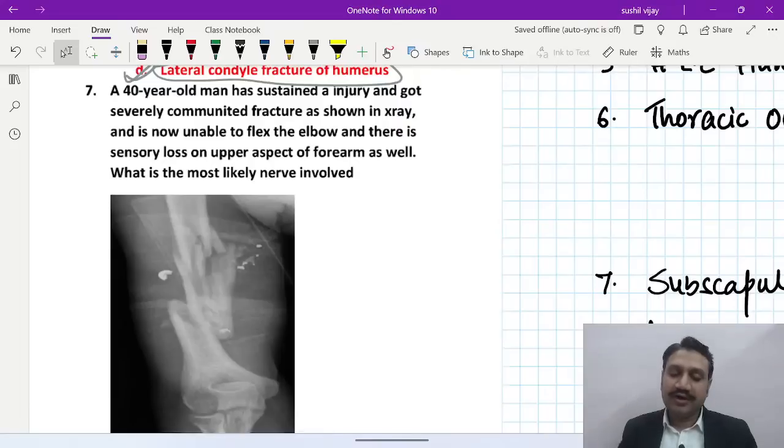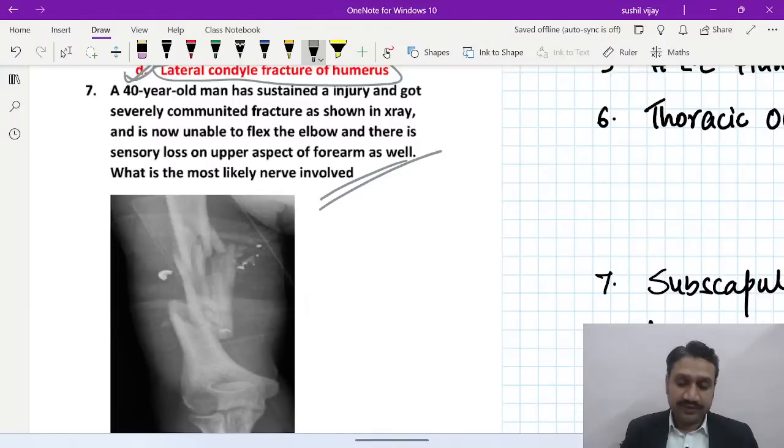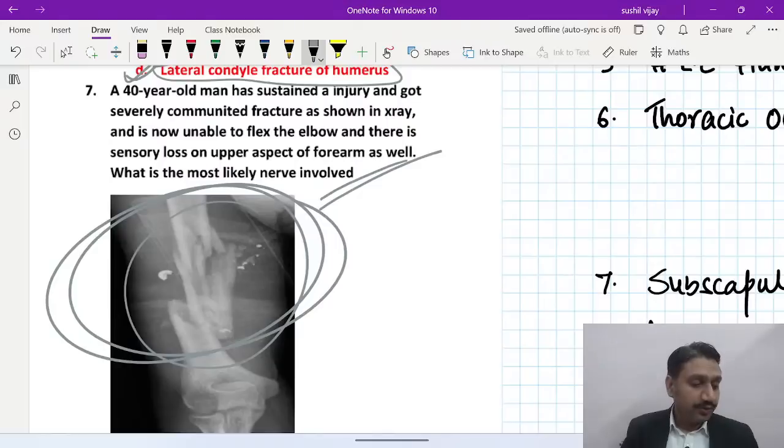Seventh one. A 40-year-old man has sustained an injury and got a severely comminuted fracture as shown in the X-ray, and is now unable to flex the elbow, and there is loss of sensation on the upper lateral aspect of the forearm as well. What is the most likely nerve involved? Somebody has got a comminuted fracture of the shaft of the humerus, right? What will be the most likely nerve involved if the patient is unable to flex the elbow and there is loss of sensation on the upper lateral aspect of the forearm?